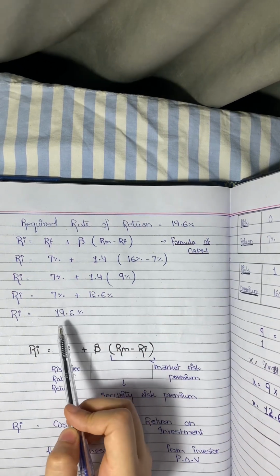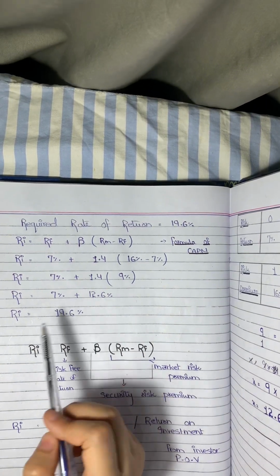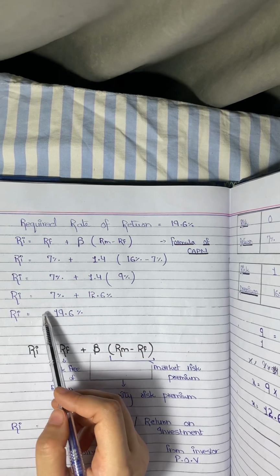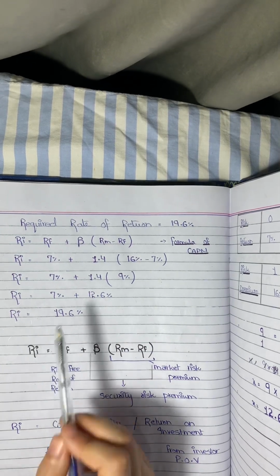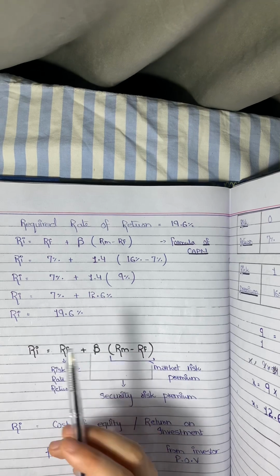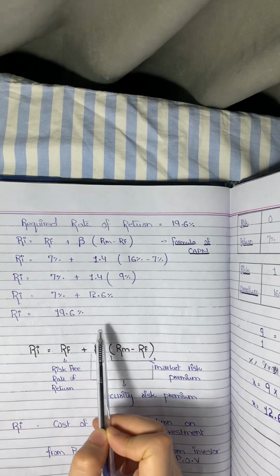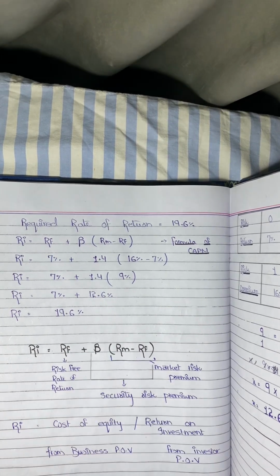Solve it out and you get 19.6%. So the required rate of return is 19.6%. This is the rate of return that you require, or I require, for investing in the stocks of a specific company.